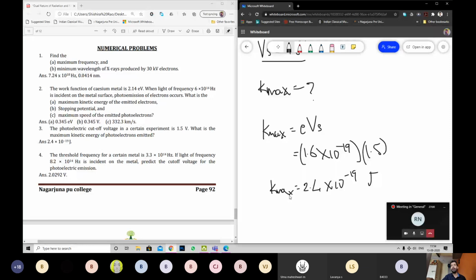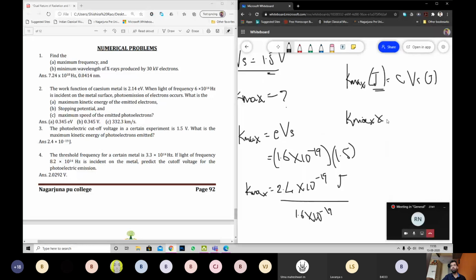Another method. You will take Kmax in joule equals E into Vs in joule. Convert this to electron volt. What happens? You multiply the value of E. Kmax into E, I'll just write it in bracket, into E. This becomes electron volt. Equals, E is the unit, by the way. We'll have E into Vs. You cancel these things. This also becomes the value of Kmax in electron volt.